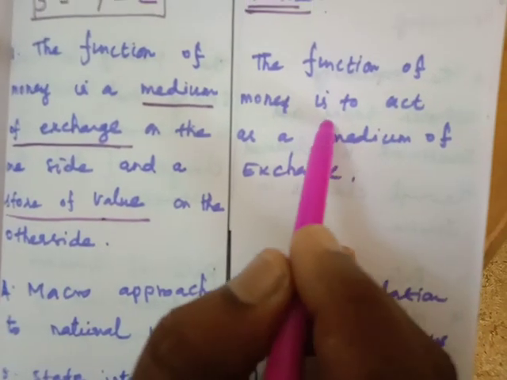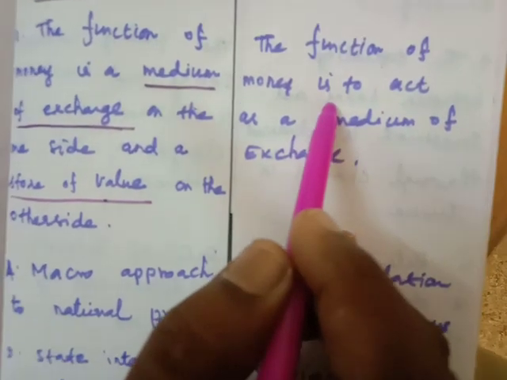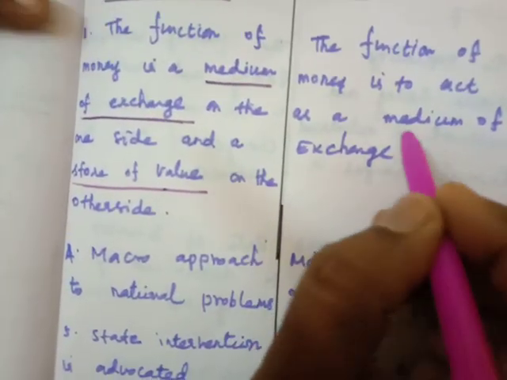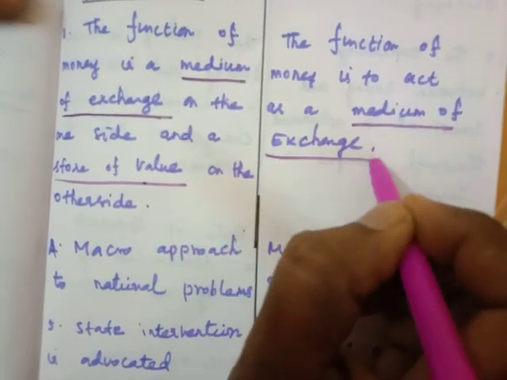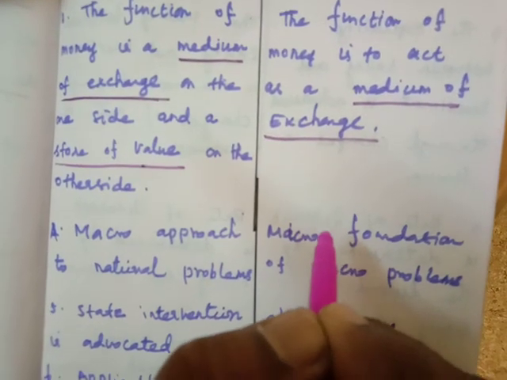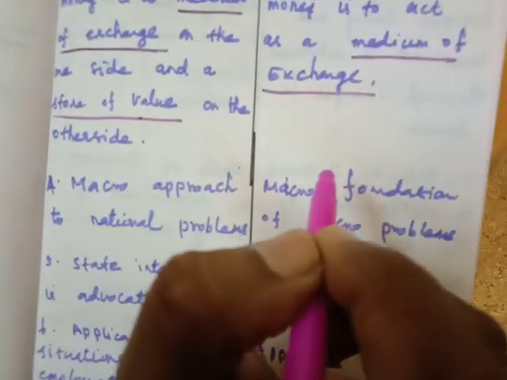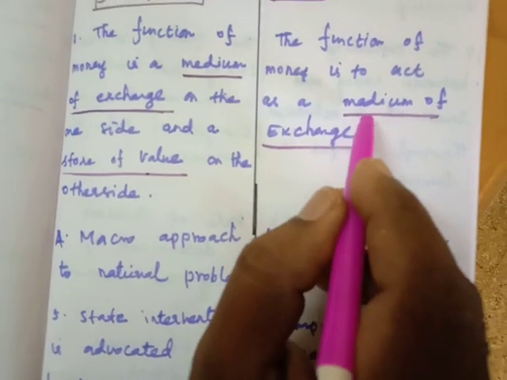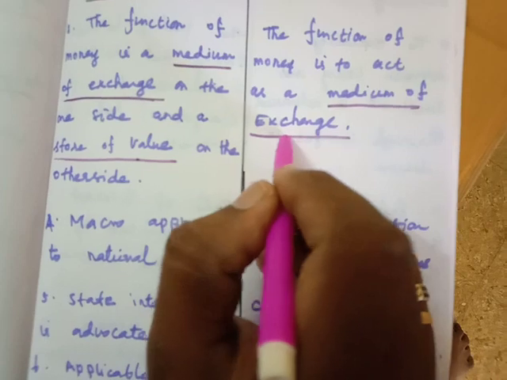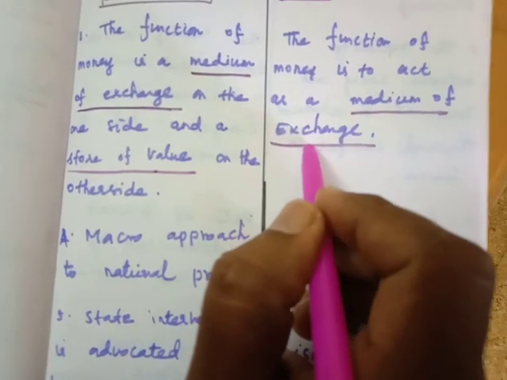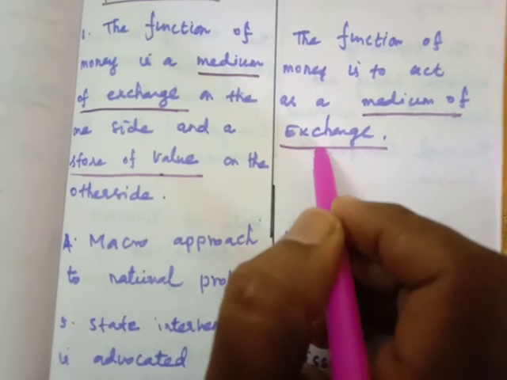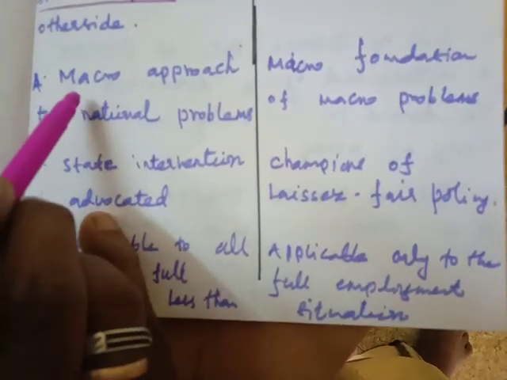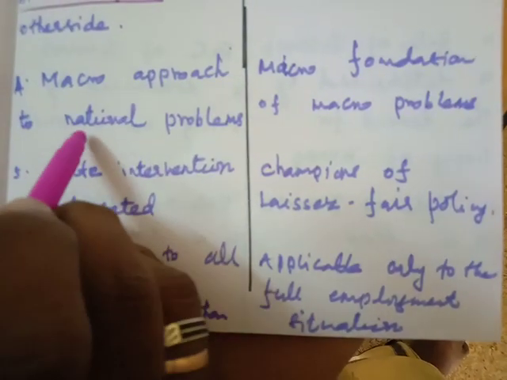But in the classical period, the very old period, during 1776, money acts as only one function, only one character, that is medium of exchange, because savings and investment were not given importance. Money acts only as the medium of exchange of goods and services from one person to another person. And the fourth one is the macro approach to national problems.